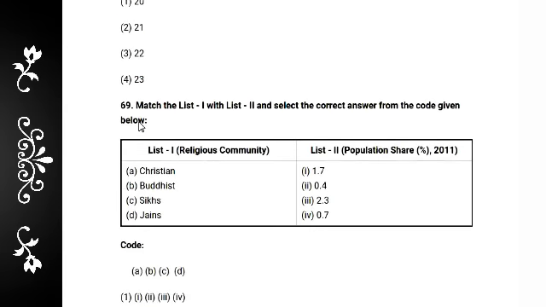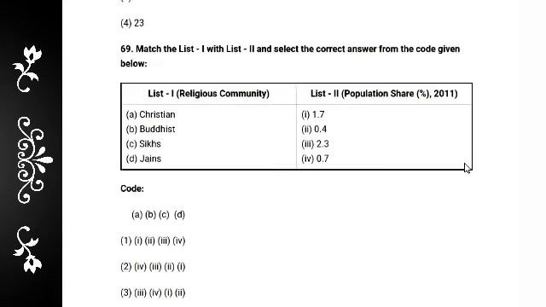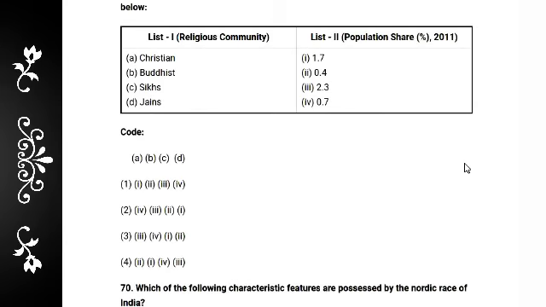And next question, there are match again. There are the religious community and population share. Very interesting. Christian, Buddhist, Sikh and Jain, and their percentages 1.7, 0.4, 2.3 and 0.7. These are population share percentages for 2011. So definitely their option must match.